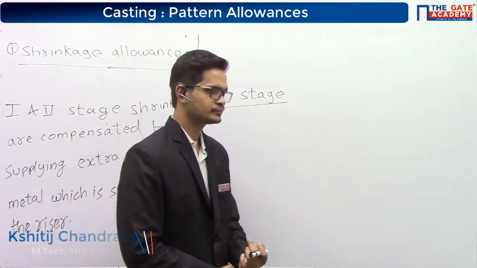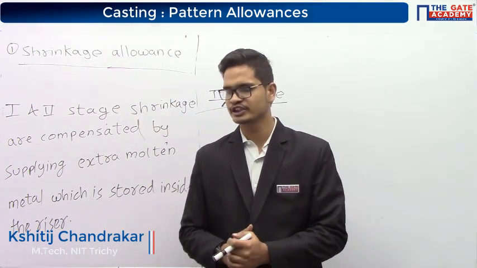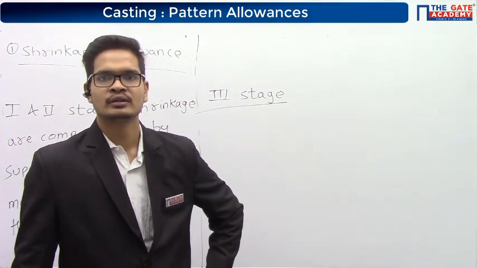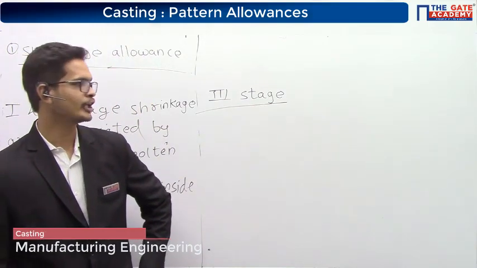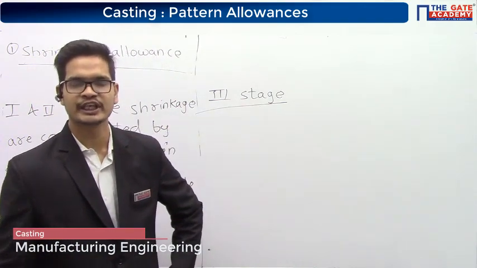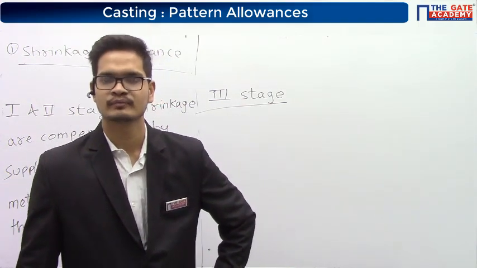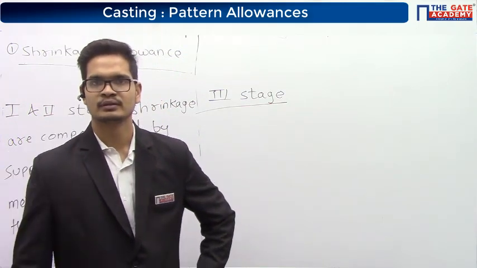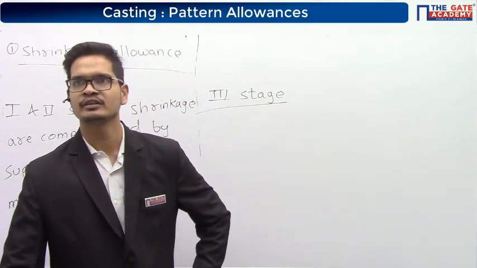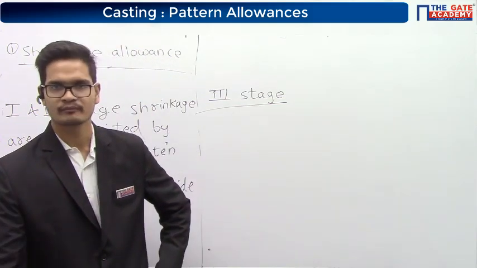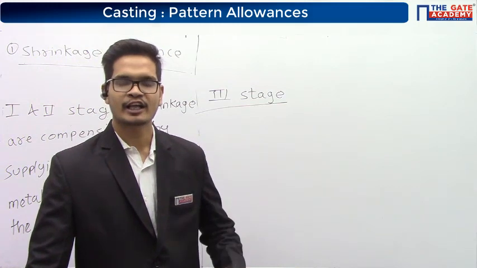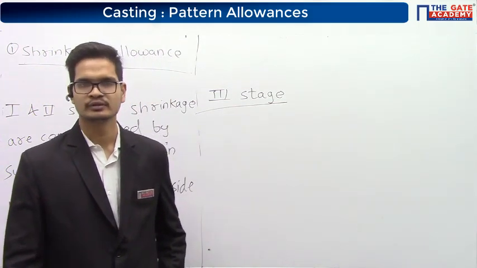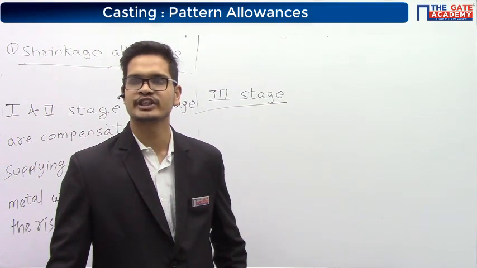Please write down. To compensate the shrinkage taking place in the third stage, the cavity is made slightly bigger, so that the casting is made slightly bigger, and after cooling, it shrinks down to the required size.